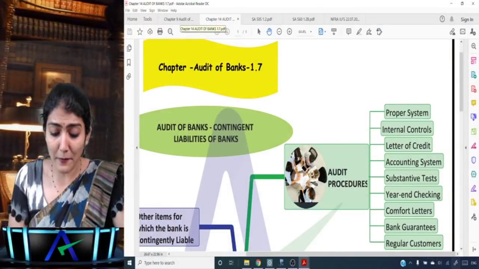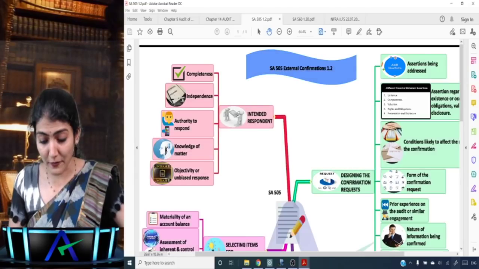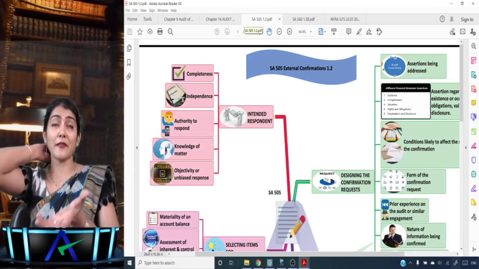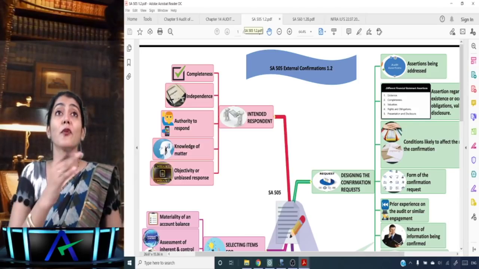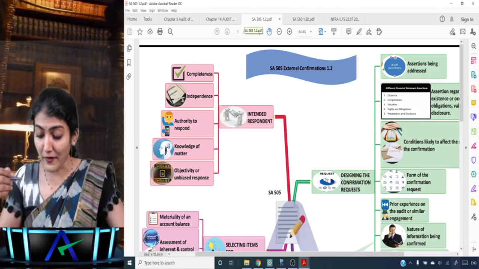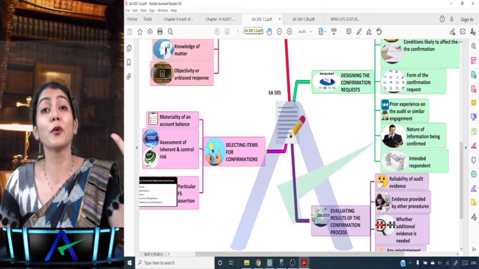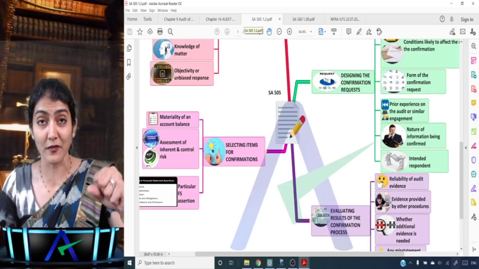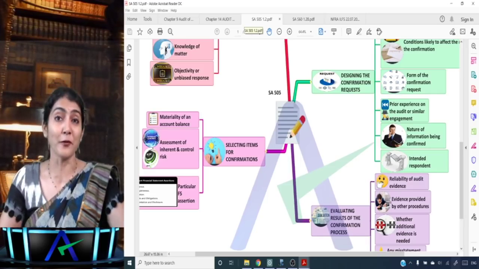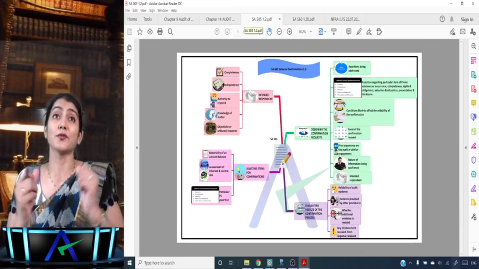Okay, right. So maybe if I could show you a few others, like say this is external confirmation. Obviously many of the mind maps have been broken into more than one. So this is 1.2, and there is also the 1.1 for SA 505 external confirmation. It's like that flow chart you've studied. Now it's a graphic presentation of each part of the entity's control system. It gives you a bird's eye view in a concise way. So this is also a concise way to revise.